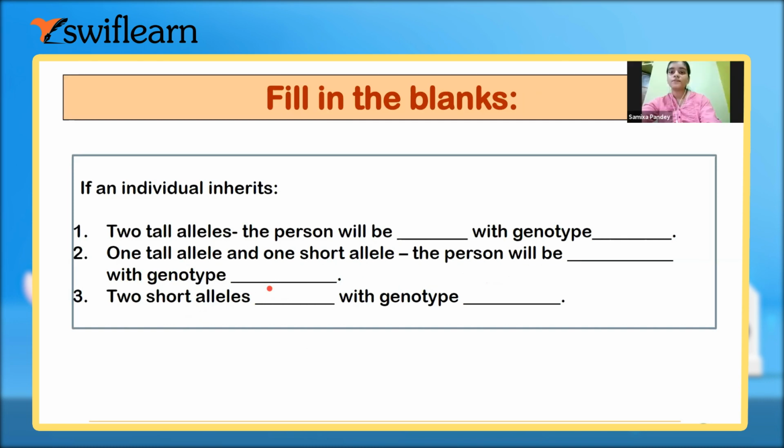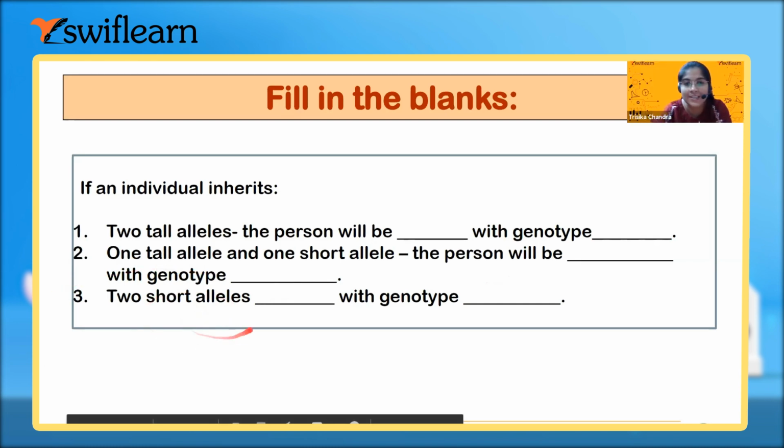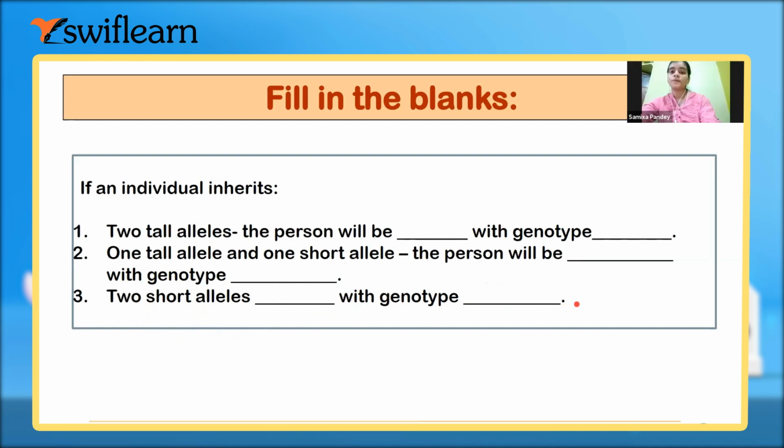Ma'am, the person will be tall with genotype one capital T and one small t. Very good. And two short alleles, the person will be dash with genotype dash. Ma'am, the person will be short with genotype double small t. Very good. So understood this much, right? Yes, ma'am.